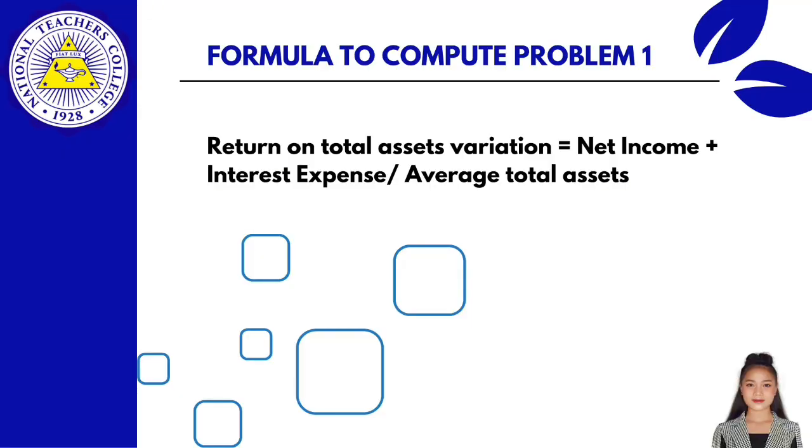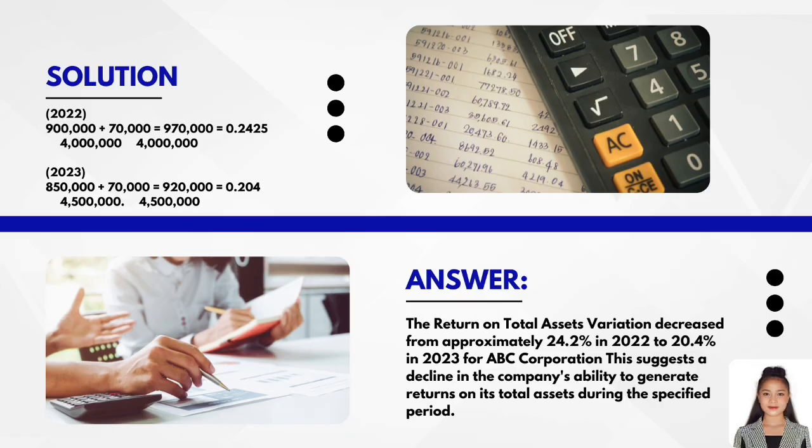So here's the formula to find the return on total assets. We need the net income plus interest expense, and divide it by average total assets. So, the solution for the ABC Corporation 2022: 900,000 plus 70,000 is equal to 970,000. Then, we will divide it by 4 million.